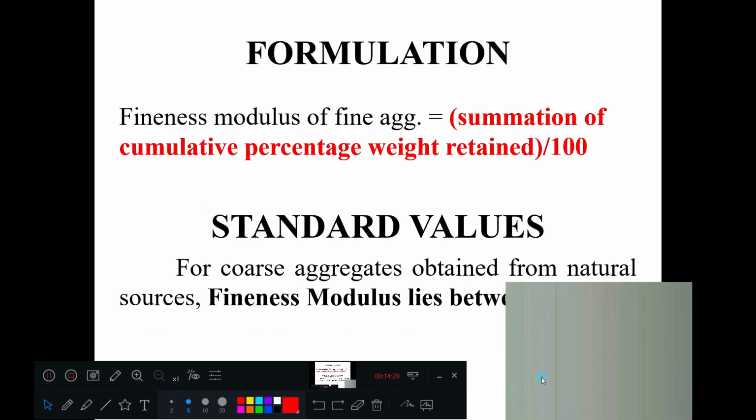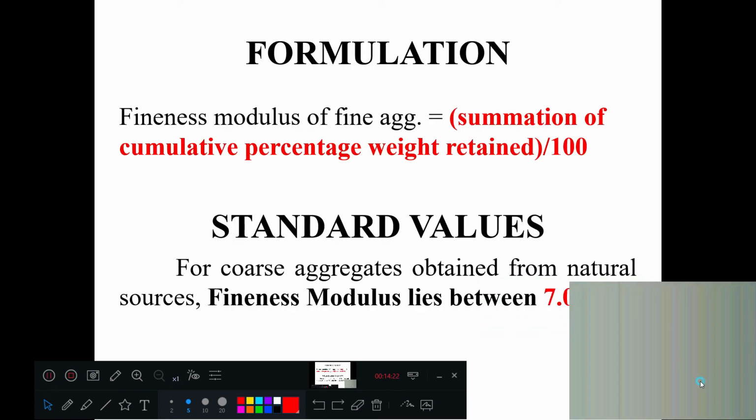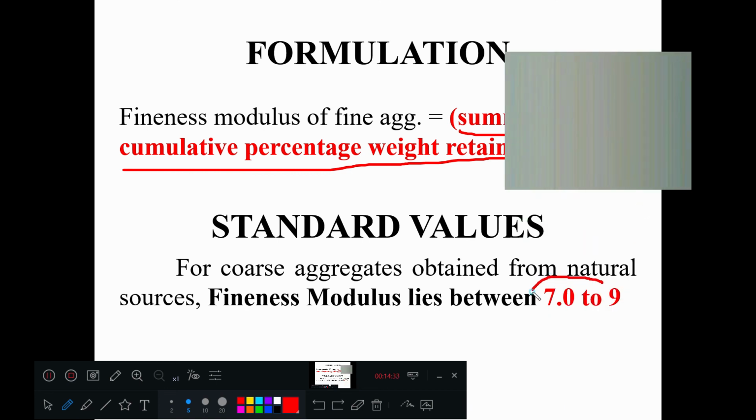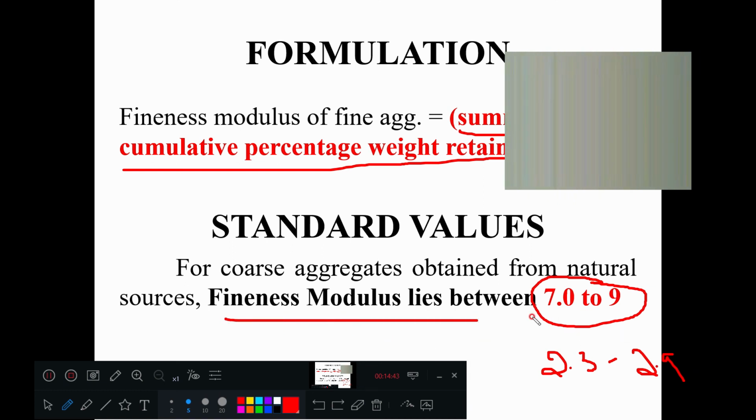How are we going to do the formulation? Fineness modulus is the summation of cumulative percentage weight retained, divided by 100. The standard value for coarse aggregate is different. For fine aggregate it was 2.3 to 2.9, or 3, no problem. But the fineness modulus for coarse aggregate generally lies between 7 and 9. I hope it is clear.